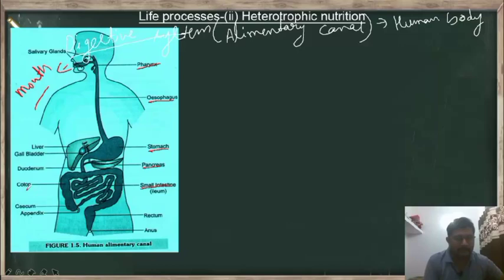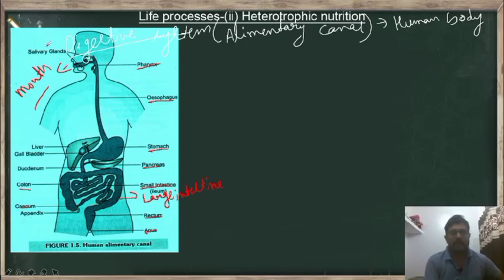here, this is representing the colon, this cecum, and these parts we call the large intestine, and after this it has a rectum, and at the end they have the anus. So this complete structure, the long tubular structure of this digestive system, is called the alimentary canal. So the alimentary canal is a long tubular structure which helps in digestion of the food.